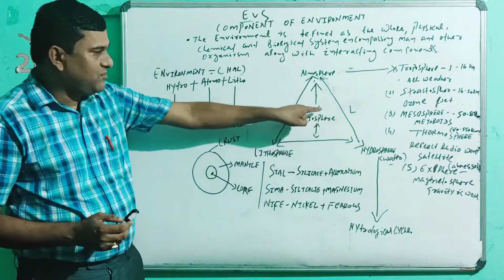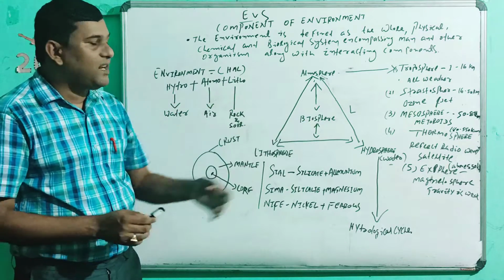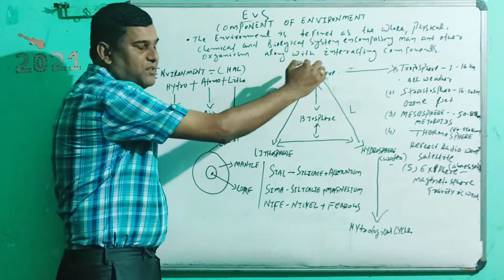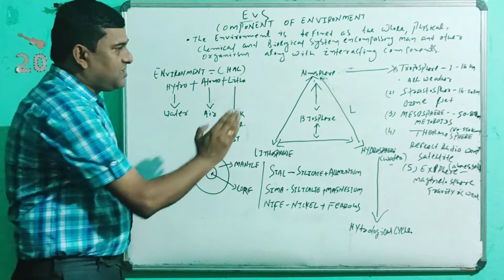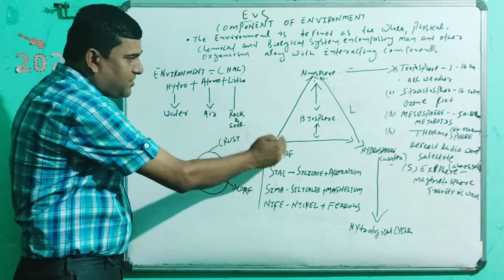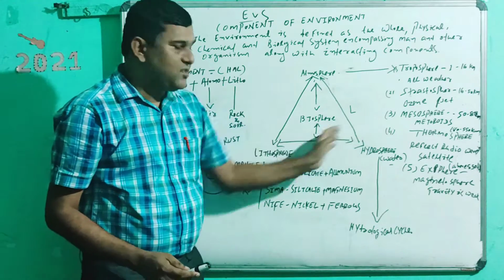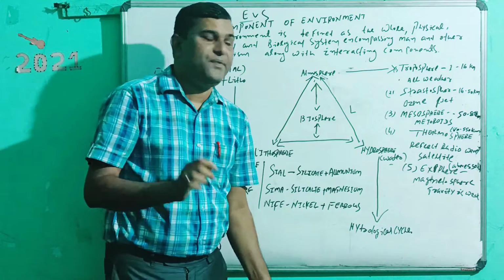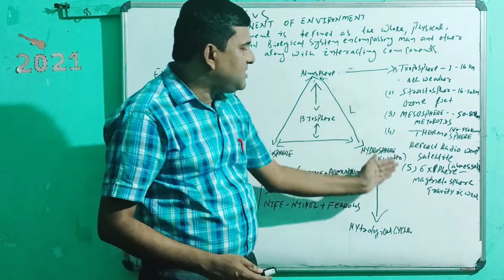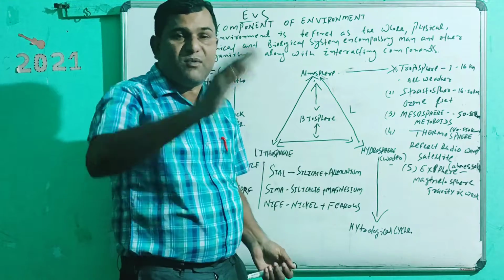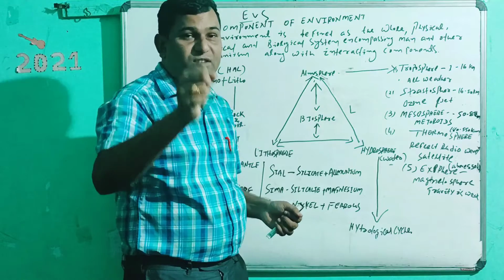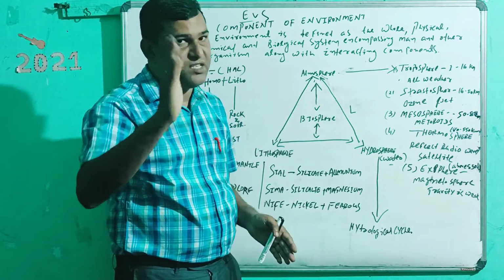First is the biosphere. We will give a nutshell of the biosphere structure. The structure is atmosphere, lithosphere and hydrosphere. More specifically, we will discuss the atmosphere. These five are the components of which the atmosphere is constructed.